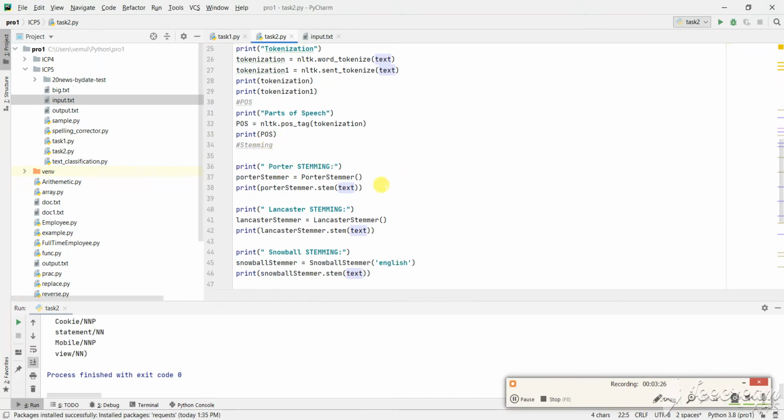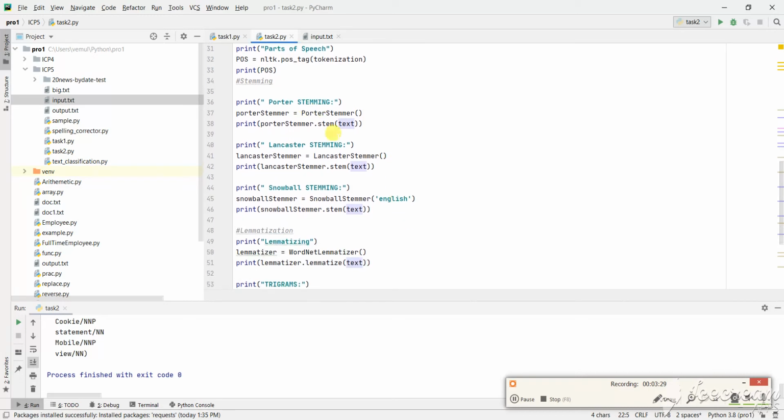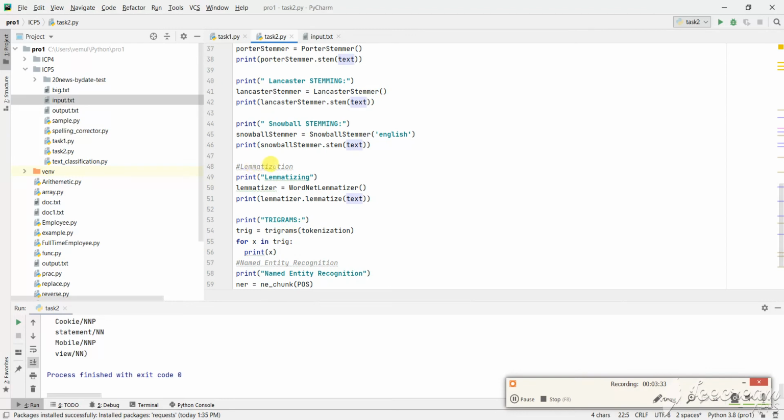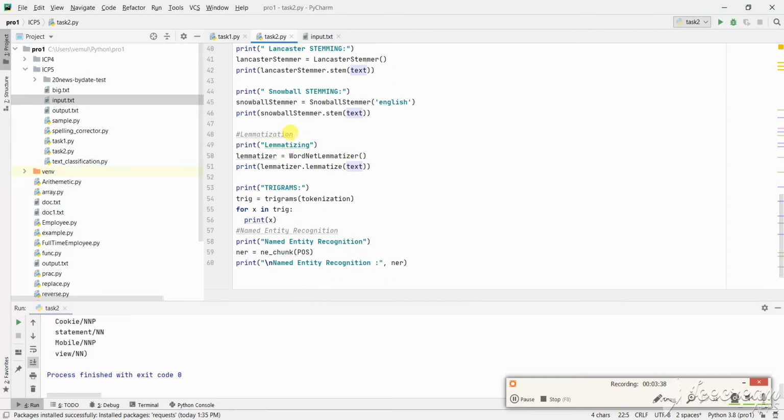We have 3 types of stemming. I have taken the 3 types: Snowball, Porter and Lancaster. And I have also done lemmatization in the same way.